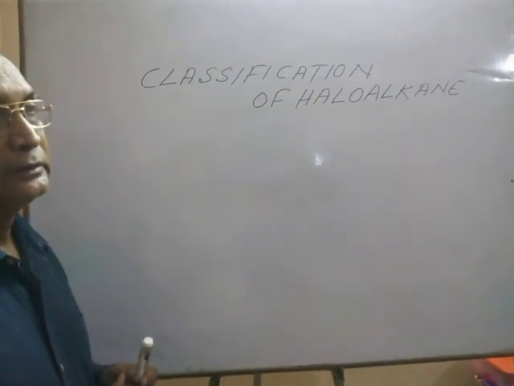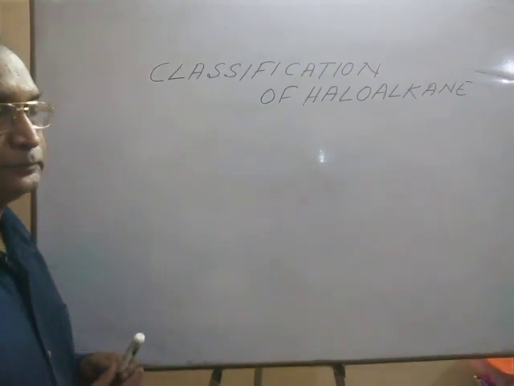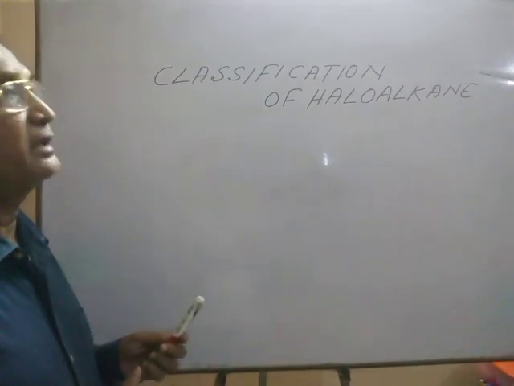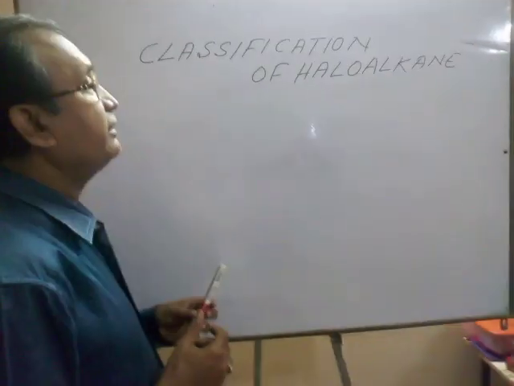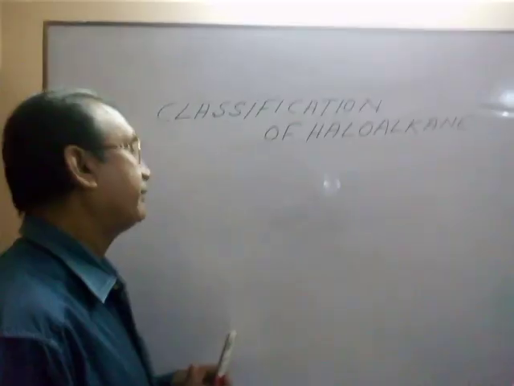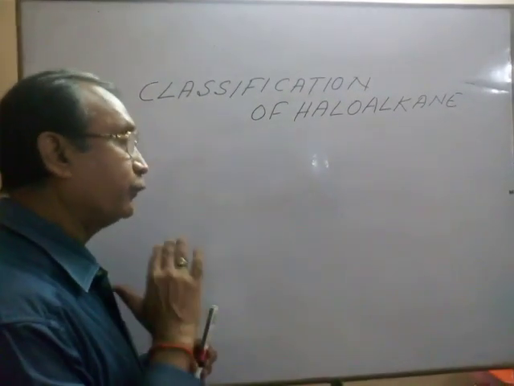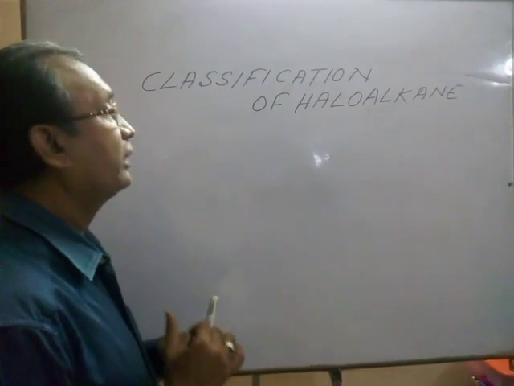As per the number of halogens present, haloalkane can be divided into 4 parts.